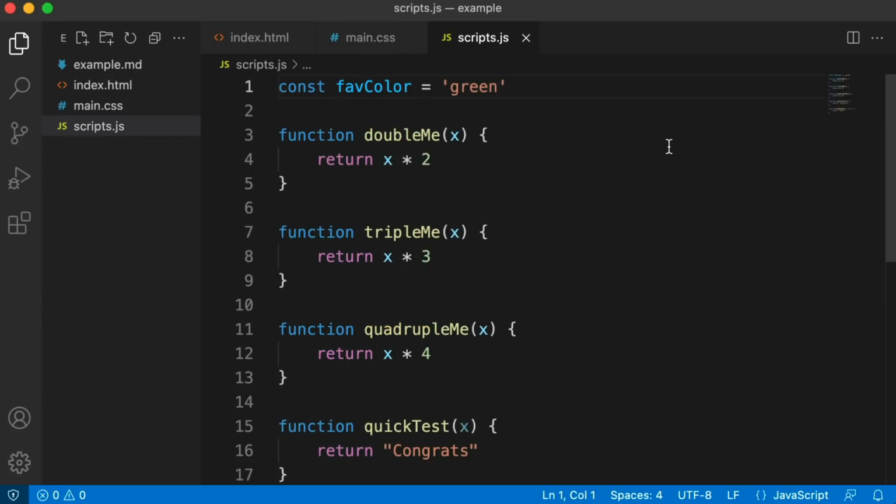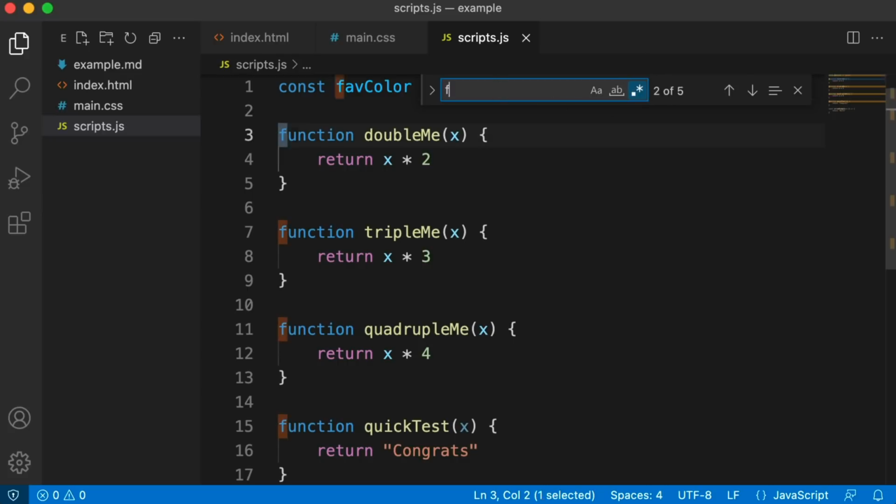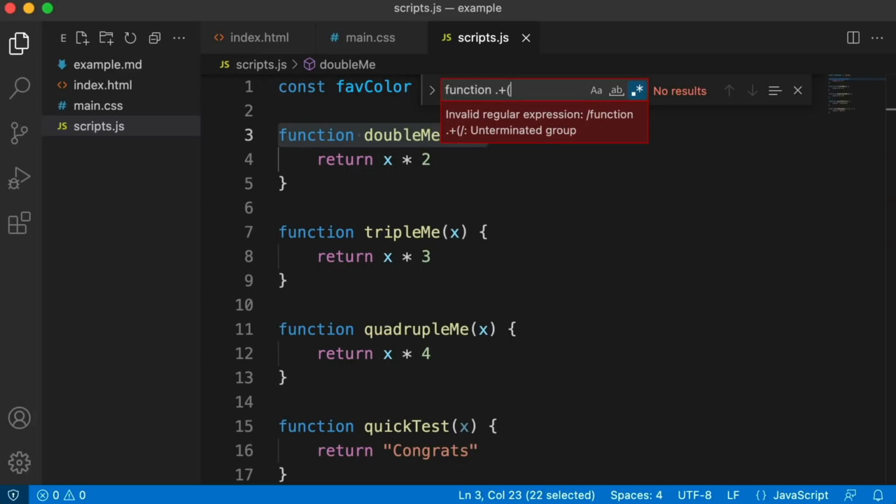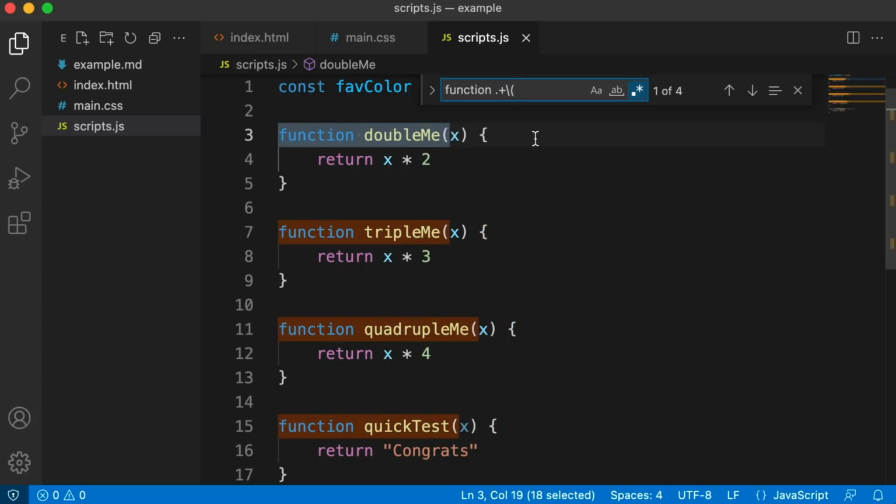Let me show you an example. So in this file, imagine I wanted to write a regular expression that matched the word function and then a space and then however many characters and then an opening parentheses like that. So you would press Control or Command F to bring up your find option here. Do make sure that you enable this icon right here. That's how you enable regular expressions. So now imagine if I searched for function, space, a dot for a wildcard, plus symbol to match multiple, and then the opening parentheses. You can't just type opening parentheses. You would want to escape it. So backslash and then opening parentheses. Cool. So that regular expression matches all of these. That's exactly what we wanted.